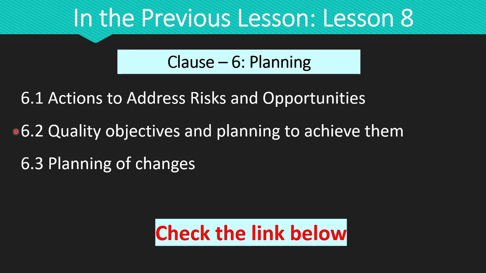The second subclause is quality objectives and planning to achieve them. Based on the quality policy, organization must set smart quality objectives followed by the plan how to achieve those quality objectives. The third subclause is planning of changes. Every change in the organization should be managed properly. Otherwise, uncontrolled organizational change may lead to process disruptions, non-conformities, increased risks, employee confusion, and ultimately reduced quality and customer satisfaction.